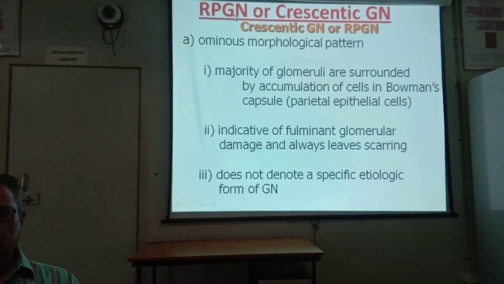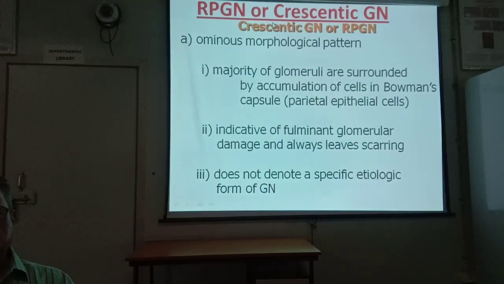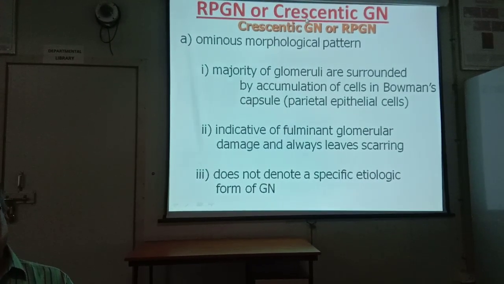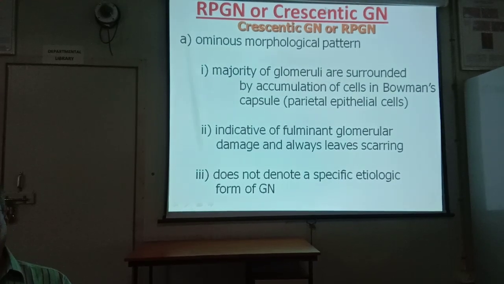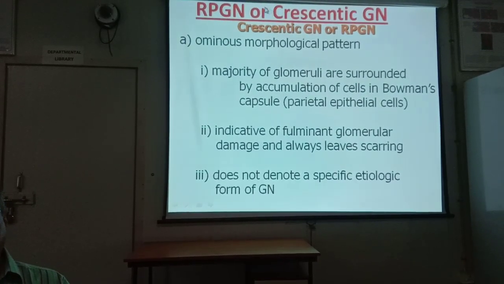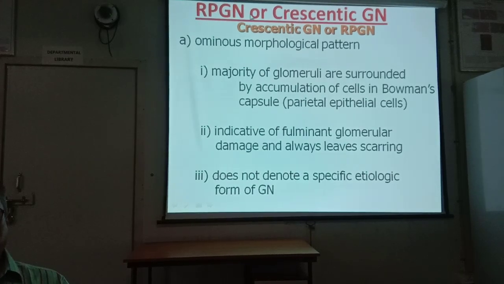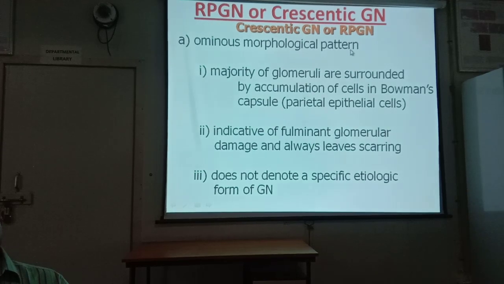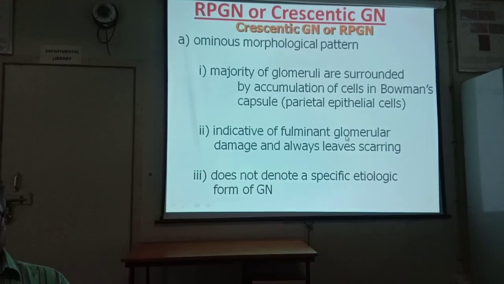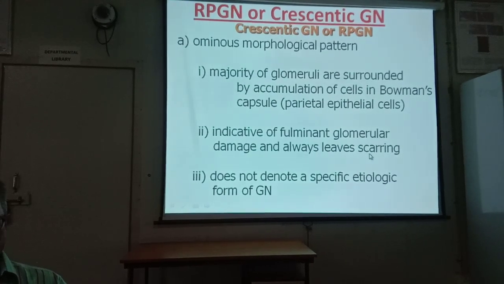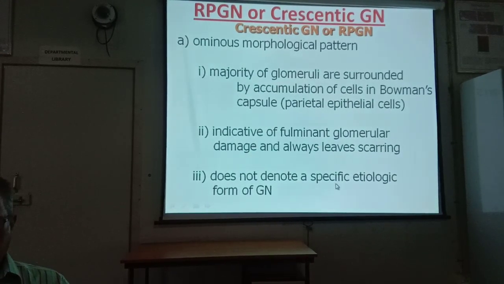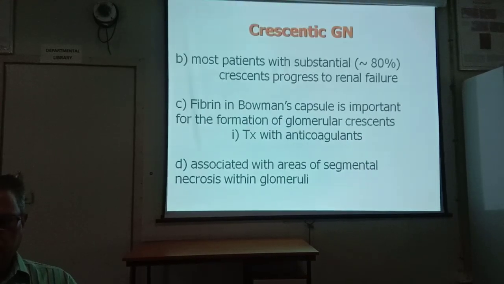RPGN, rapidly progressive glomerulonephritis, has crescent-like deposition in the glomerulus, so it is also named crescentic glomerulonephritis. It is an ominous morphological pattern. The majority of the glomeruli are surrounded by accumulation of cells in Bowman's capsule, parietal epithelial cells. It is indicative of fulminant glomerular damage and always leaves scarring. It does not denote a specific etiologic form of glomerulonephritis.